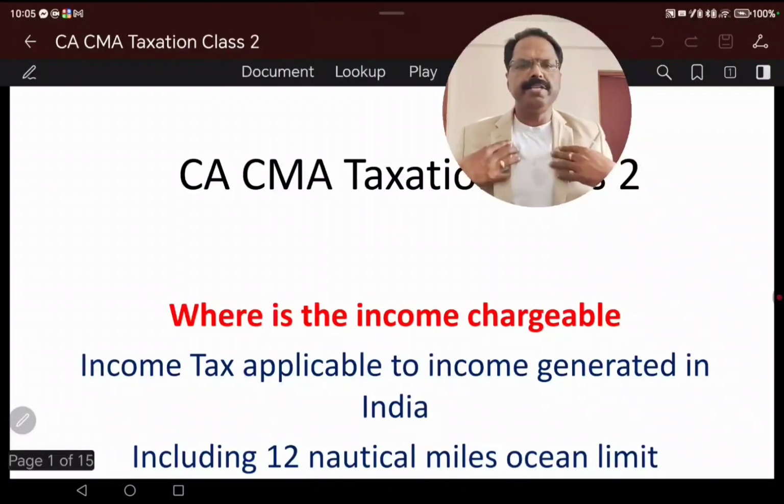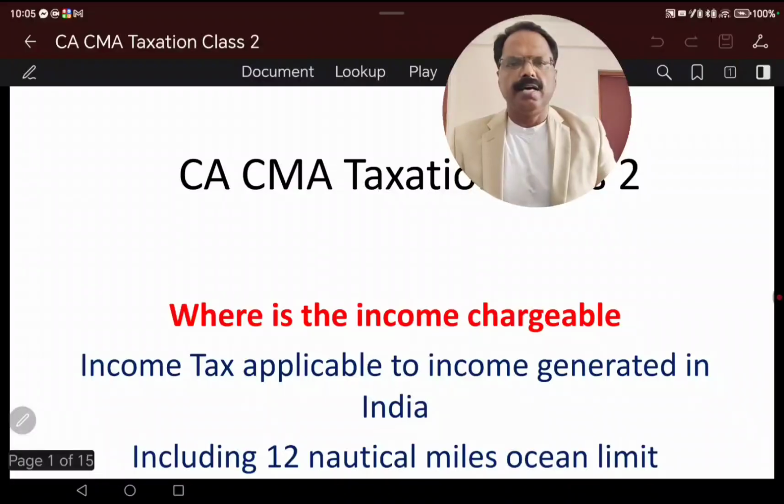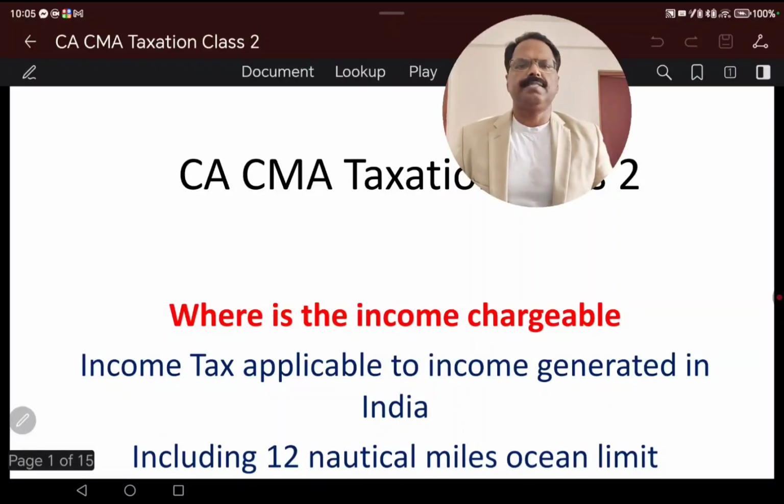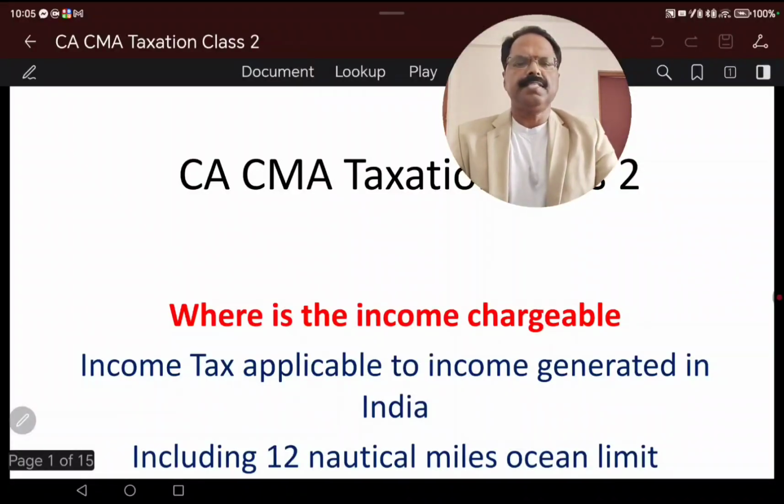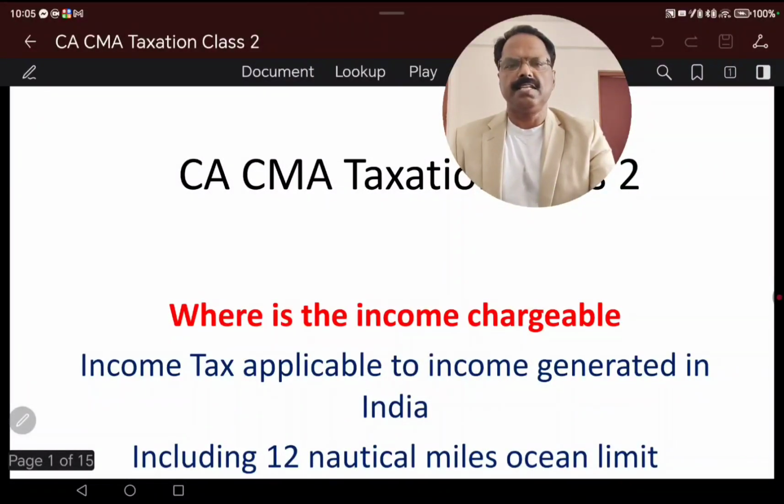For example, I'm an Indian citizen, an Indian national working abroad, for example in Dubai or in the USA. Is that income taxable in India? No, it is not taxable in India. So the condition is that income tax is applicable to income generated in India, which is important to know. Normally, a person generating income in India is taxable in India. So the condition is that the income has to be generated in India.